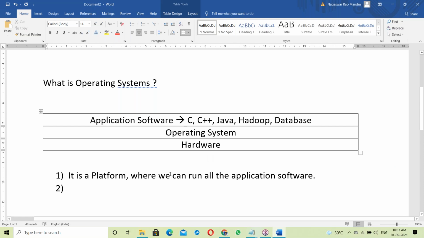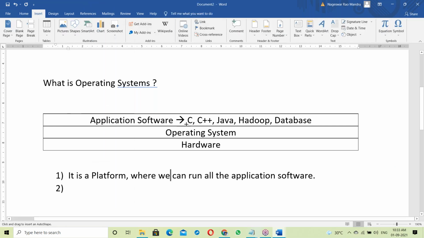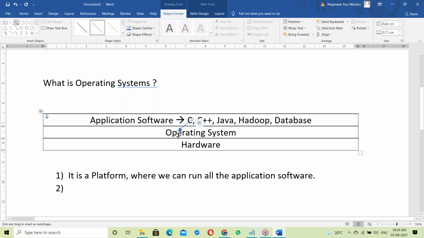See here, it's not only a platform. Suppose a C program is generating some output. First of all, that output is delivered to the OS, and from the OS to the output device.